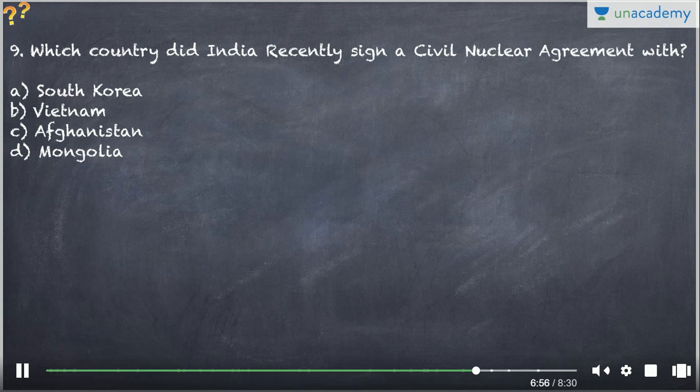The ninth question is, which country did India recently sign a civil nuclear agreement with? Well, it did sign one with Japan, though it has to be ratified by their parliament. But this is in context with Vietnam. So B is the option.